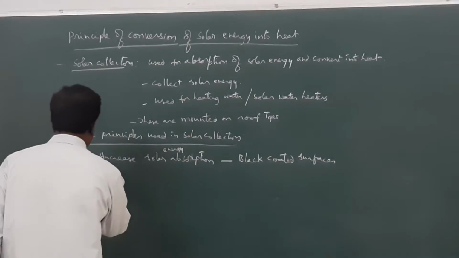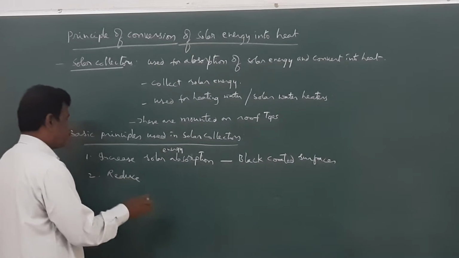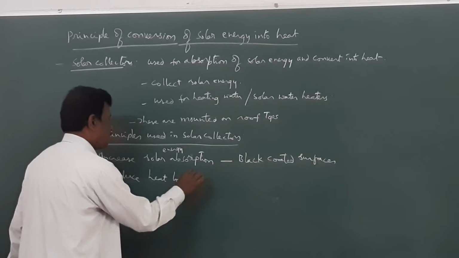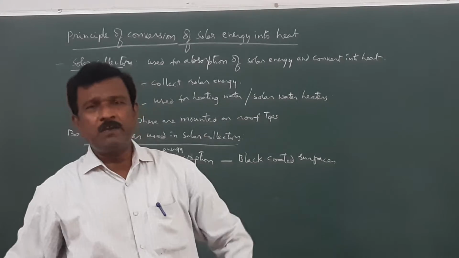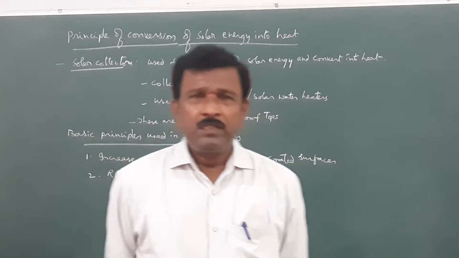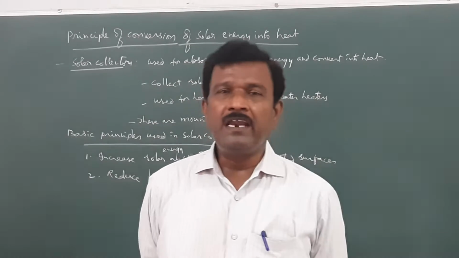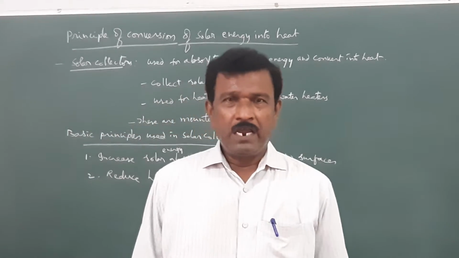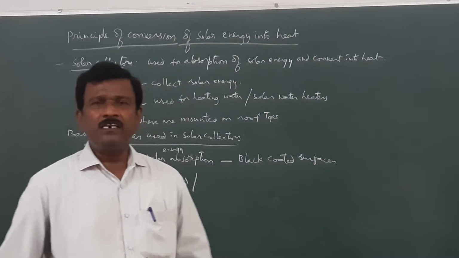Another important principle here is reduce heat loss. If the solar energy is absorbed by the given surface, there should not be any loss of energy when it is stored. If the heat energy absorbed by the surface is again lost, then it's of no use.